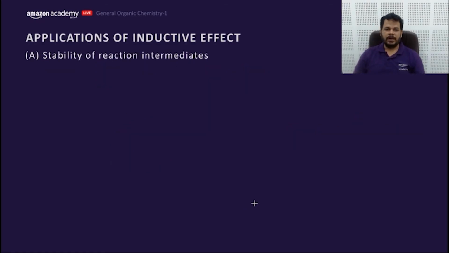Clear. Let's move to the next part. Now, stability of reaction intermediates. So we are going to compare the stability of reaction intermediates.